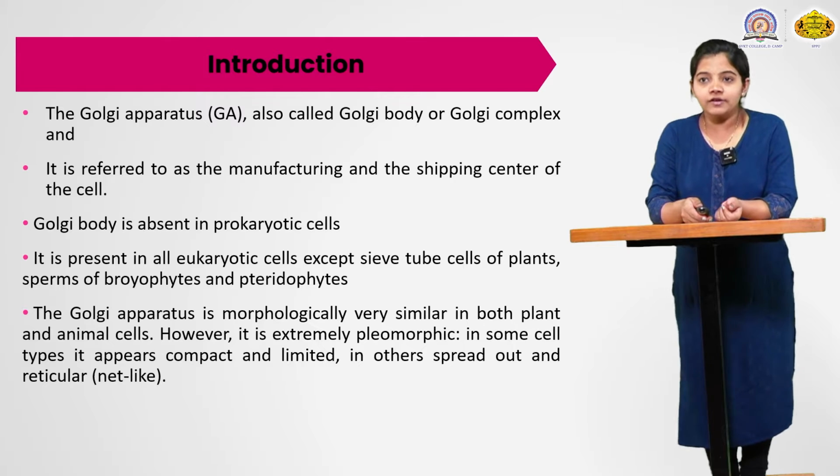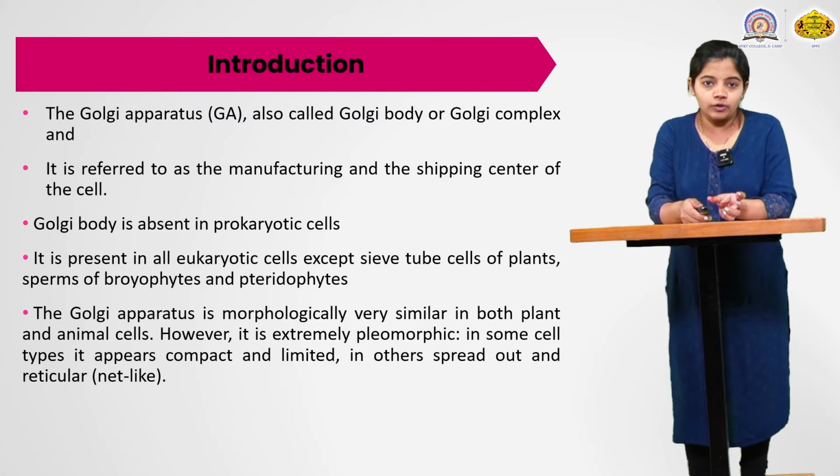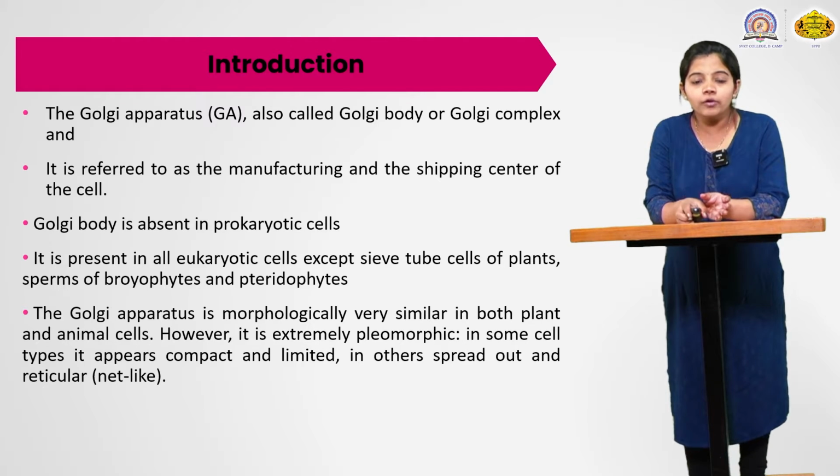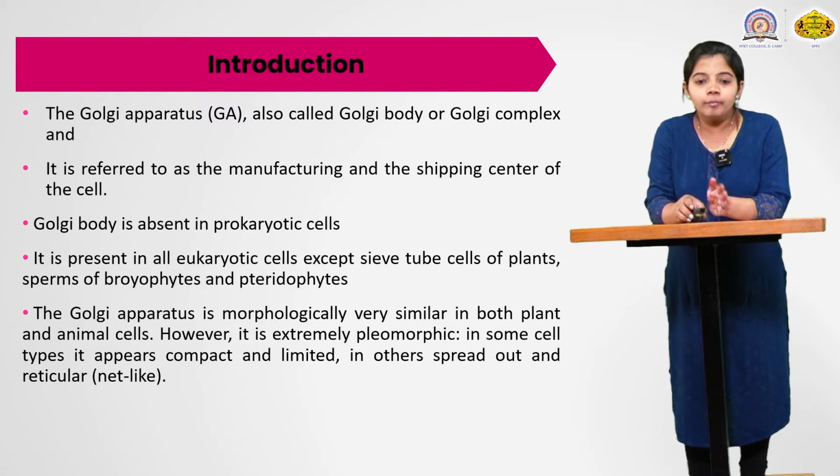Next is the exact location: whether it is present in prokaryotic or eukaryotic cells. Mostly Golgi bodies are absent in prokaryotic cells, absent in bacteria. These Golgi bodies are present in eukaryotic cells.